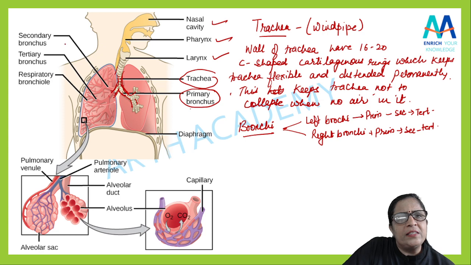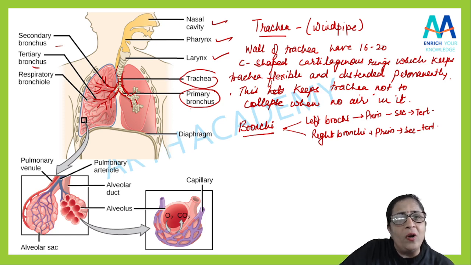Then this is the secondary. Which is the secondary? You can see here the primary has entered and now it is dividing. Yes, it is dividing into this. So these are the secondary bronchi, and when this secondary bronchi और ज़्यादा divide हो रहा है, देखो अब यहाँ से ये division हो रहा है. Yes, यहाँ से और ये division हो रहा है. So this is what is, it is dividing into tertiary bronchus.